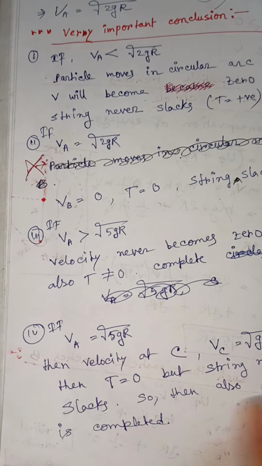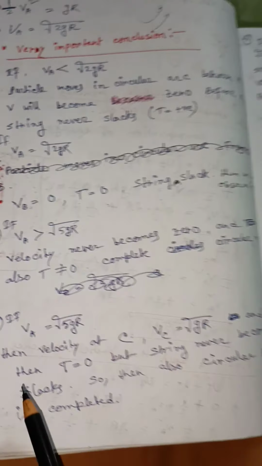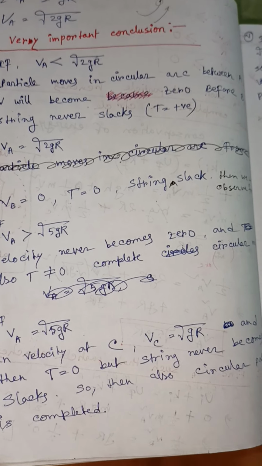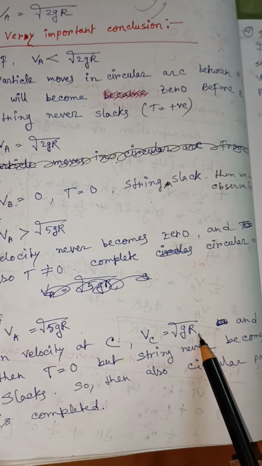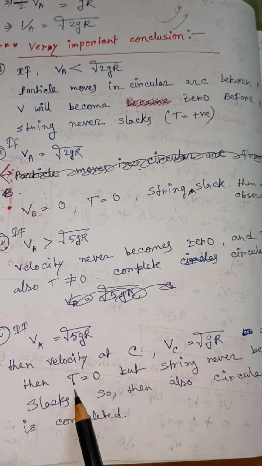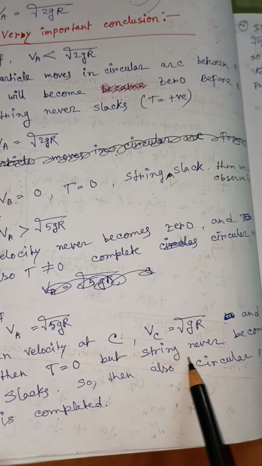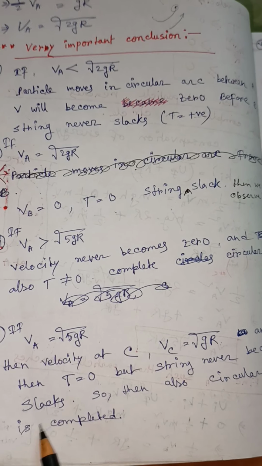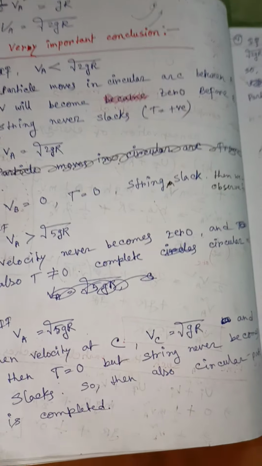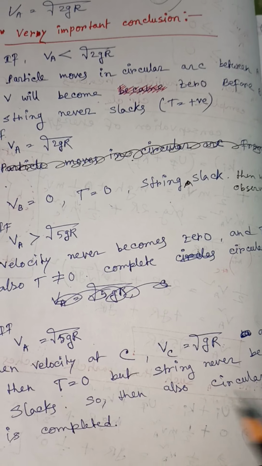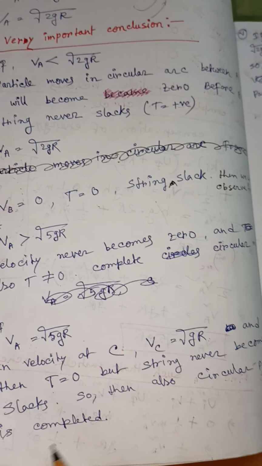If we give VA equal to root over 5gR, then the velocity at point C equals root over gR and the tension equals 0, but the string never slacks, because even if tension equals 0 at point C, the circular path is completed, right?